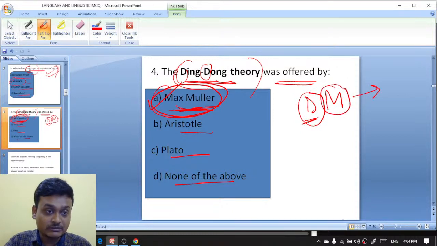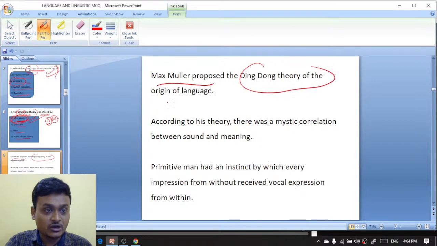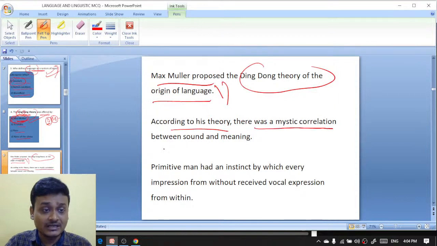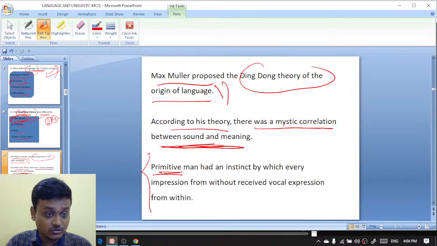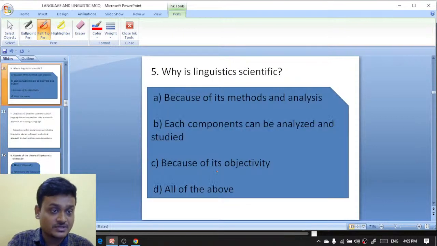So there is the trick to remember. The ding dong theory was offered by Max Muller, and Max Muller proposed the ding dong theory of the origin of language. According to his theory, there was a mystic correlation between sound and meaning. Primitive man had an instinct by which every impression from without received vocal expression from within. And here is question number 5.